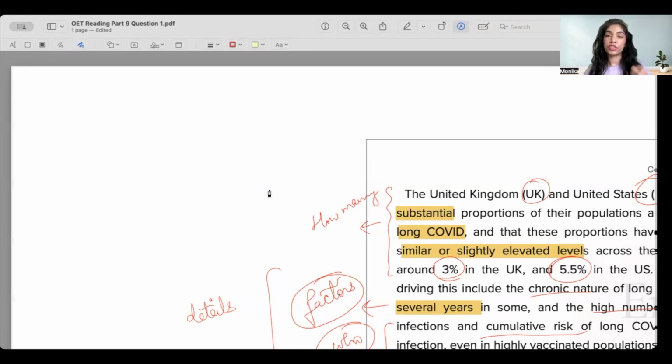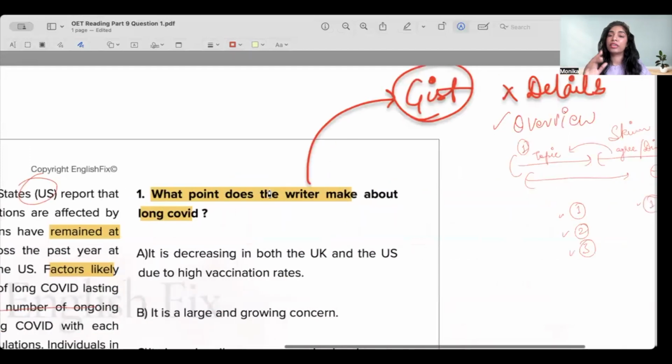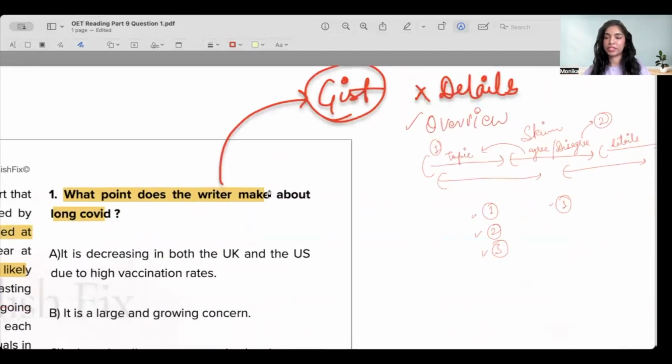If they ask you a gist question, they don't want you to read the paragraph like it's a detail-oriented paragraph and every single detail is important, because if you did that, you would require a lot of time to read. But please understand, OET doesn't want you to do that because they have given you a gist question. When OET gives you a lengthy paragraph, they also give you questions which don't require you to read the entire paragraph for detail. Maybe a specific portion, maybe just get the overview, just get the gist of that paragraph, and that's enough.